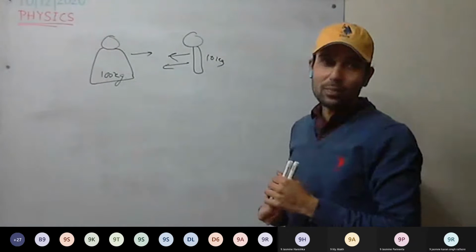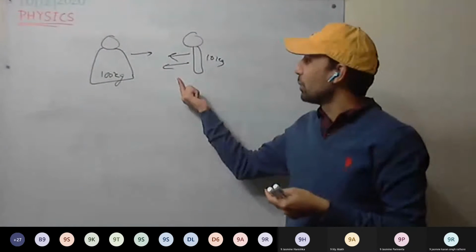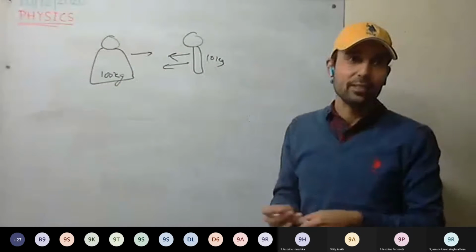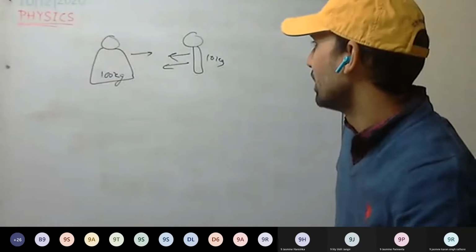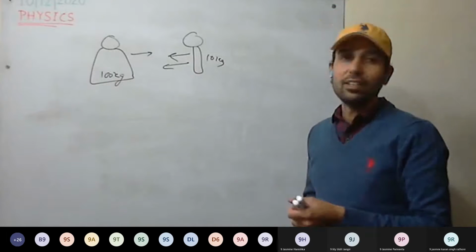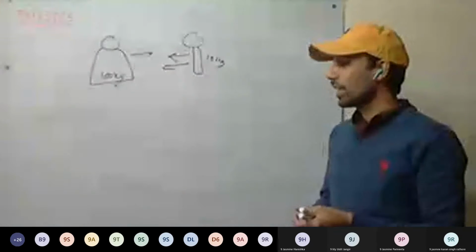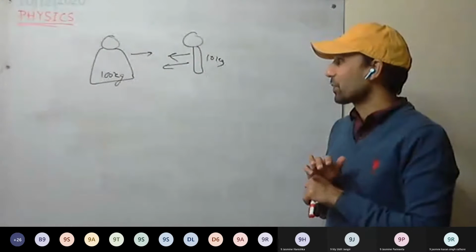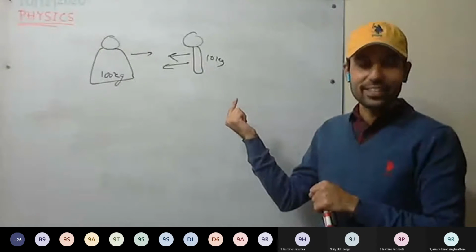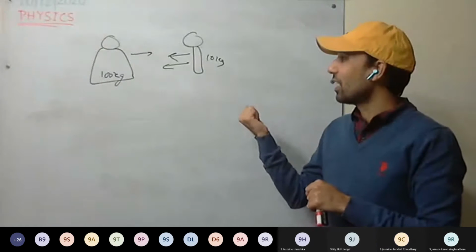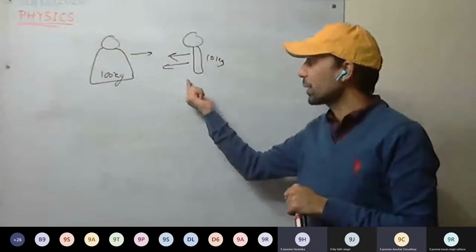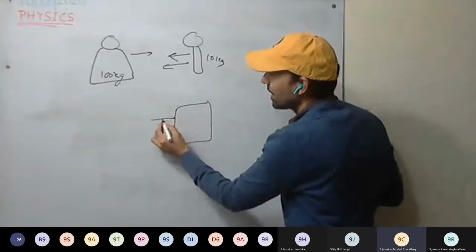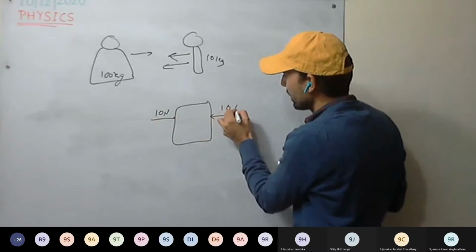Sir, the force applied on both is the same, but the smaller mass moves more towards the 100 kg as compared to the 100 kg moving towards it. If they are applying the same force in opposite directions, then they must cancel the force, no? Okay, they are not cancelling. Why? We have studied that as well. Because the forces are acting on different bodies, they have different masses. Forces cancel, okay, 10 Newton, 10 Newton.